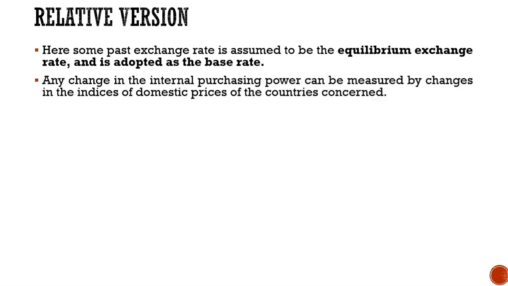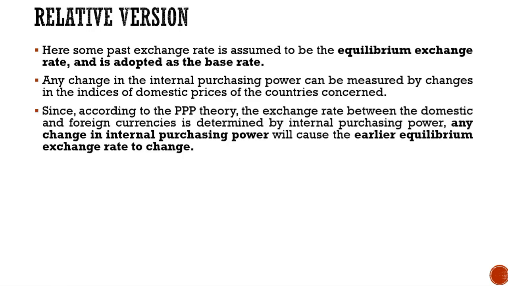Any change in the internal purchasing power can be measured by the changes in the indices of domestic prices of the countries concerned. So here the only thing which you have to remember is that under the relative version, the indices of prices are considered and one year has been taken as the base year.